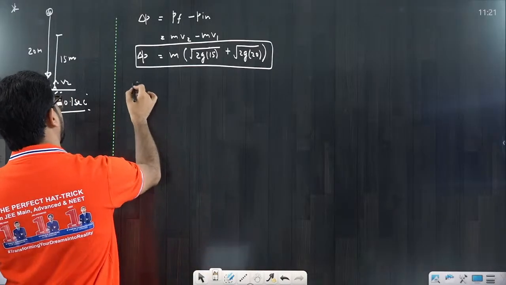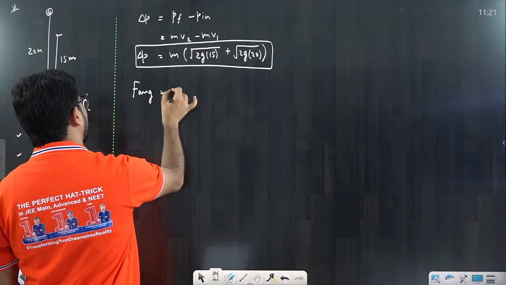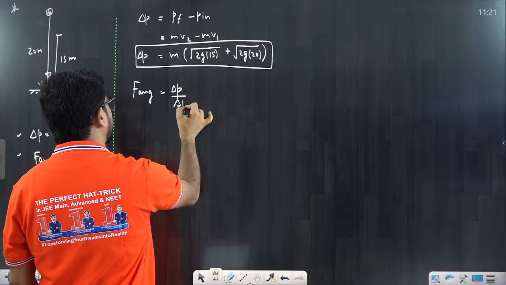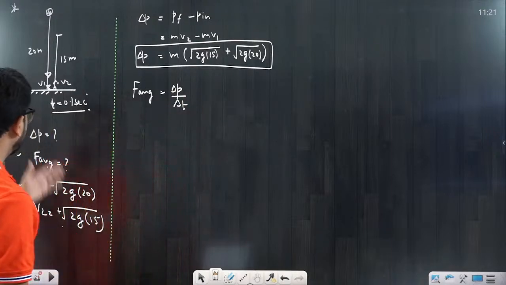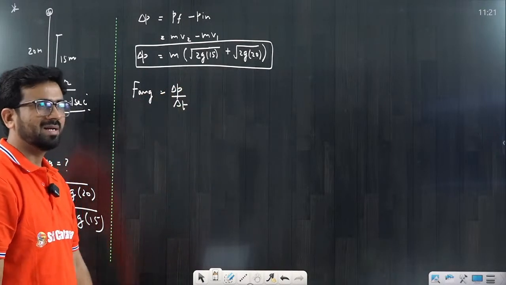Now for the second question, if they are asking the average force, the average force would be delta p by delta t. You just have to divide by time. Time is also given to you, 0.1 second. You will put the value, you will get the answer.